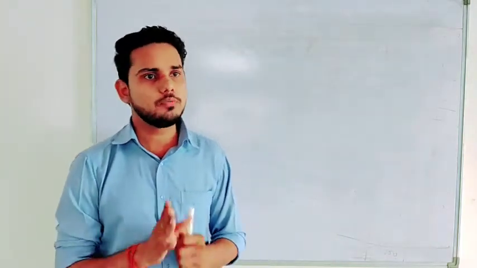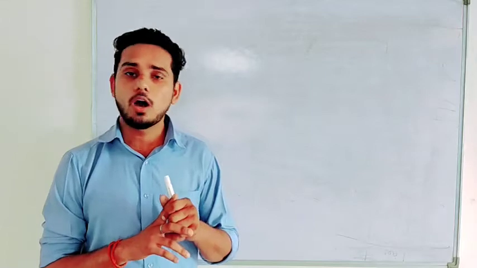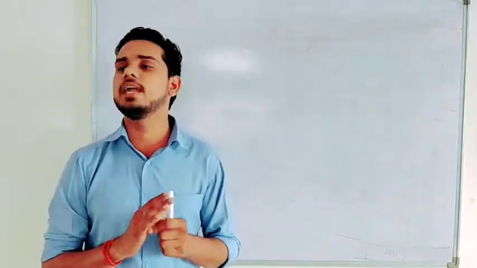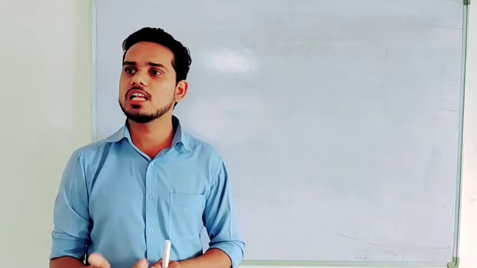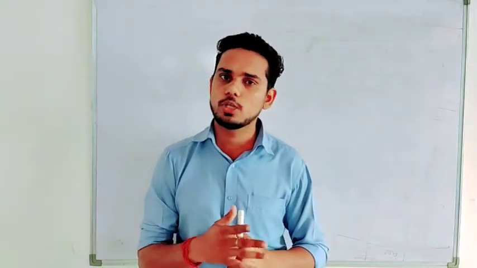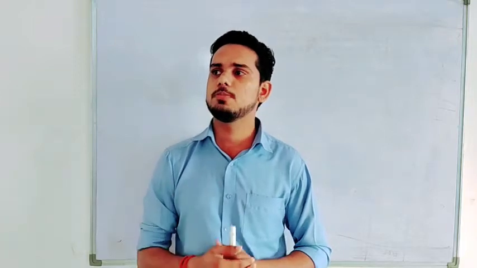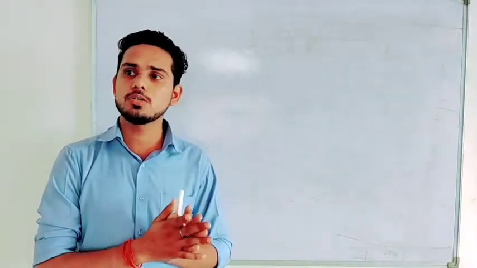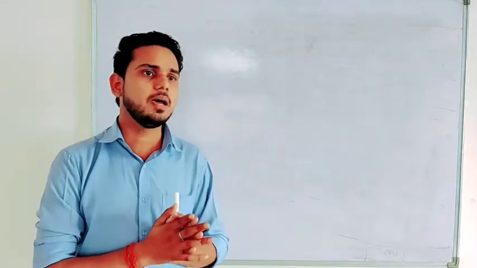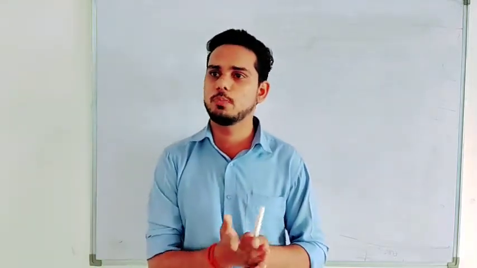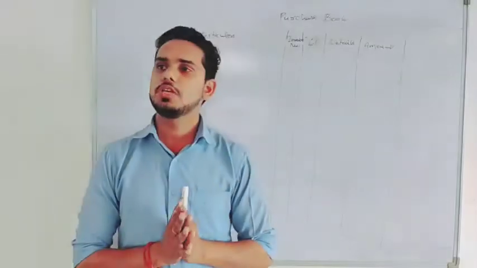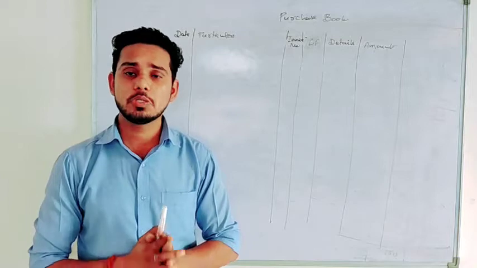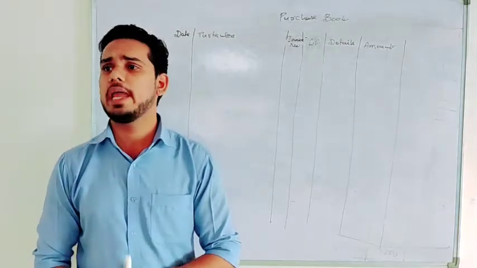We have to study actually 4 books, that is how to prepare the purchase book, sales book, purchase return book and sales return book. And the last one is journal proper, which we already know. Only the name has been changed from journal to journal proper. So we'll study all those things one by one.